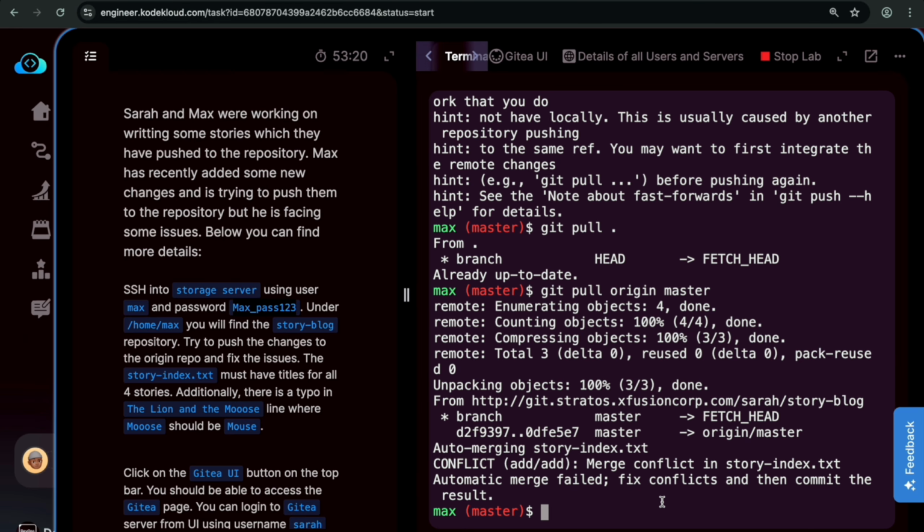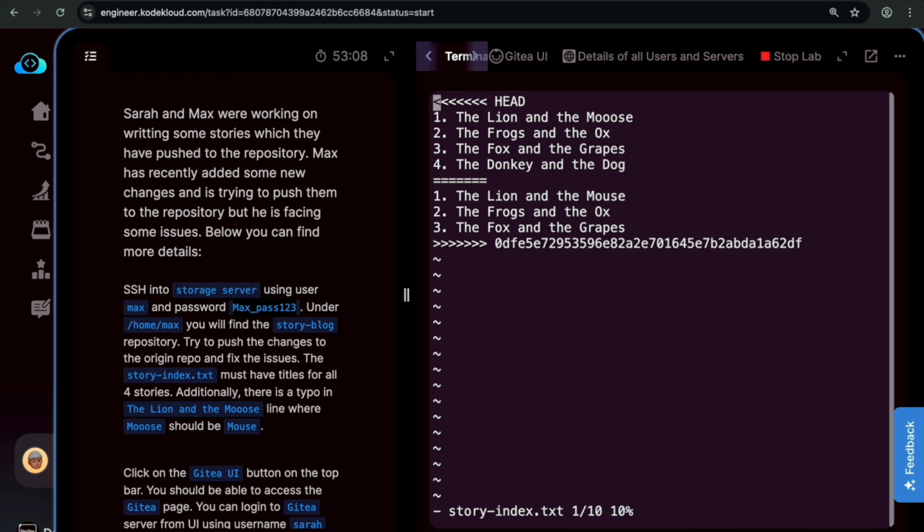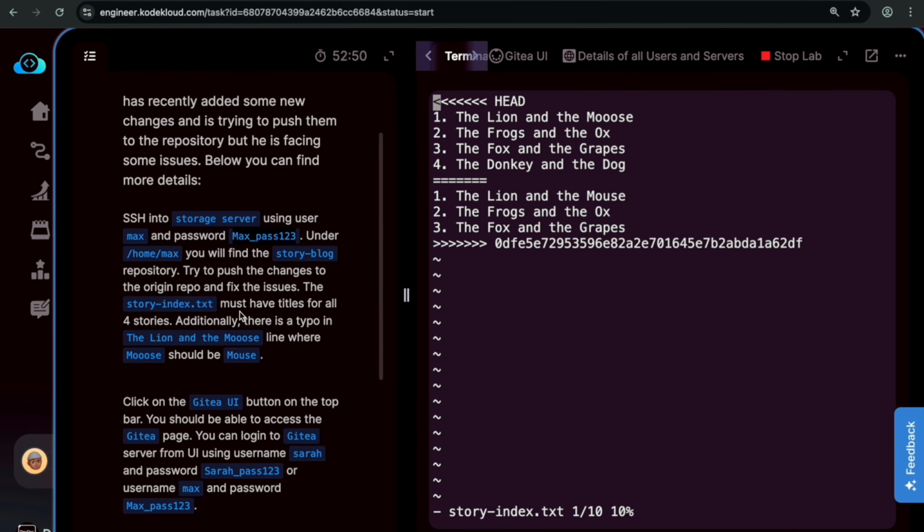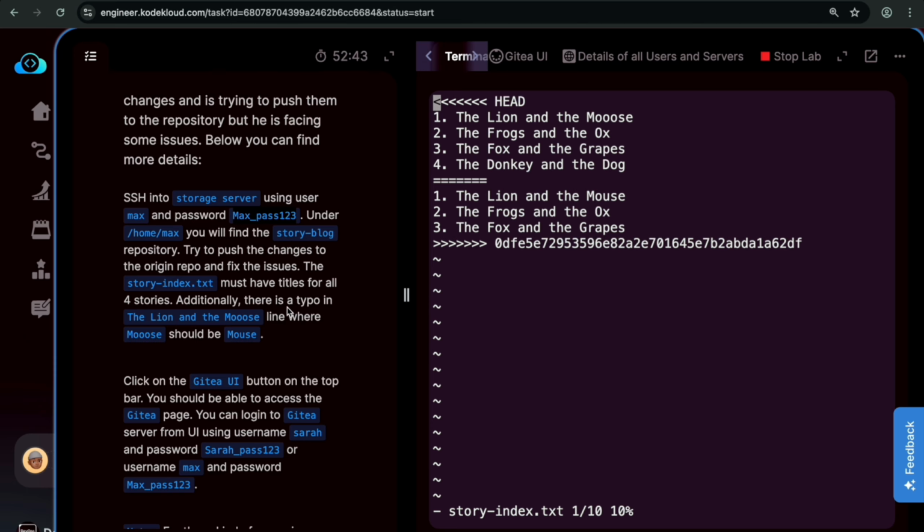See here, it has merge conflicts. So let me do vi and then the file, story-index.txt. If you observe, this is the data in the current branch, and this is the data in the conflicting branch. So we can keep any one of them, but both should not be there. What they mentioned here is that it should have titles for all four stories. Additionally, there is a typo in lion and the mouse. So we don't need these three and the first three, and even in the first one also.